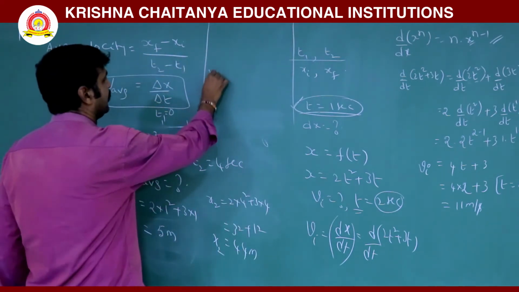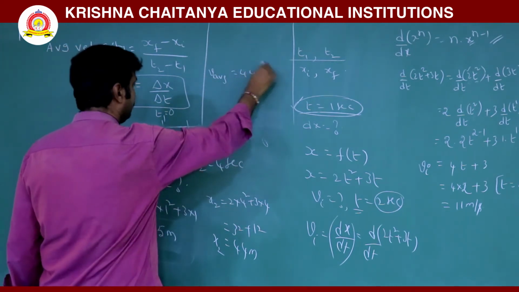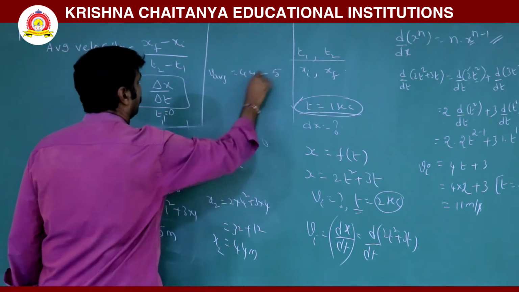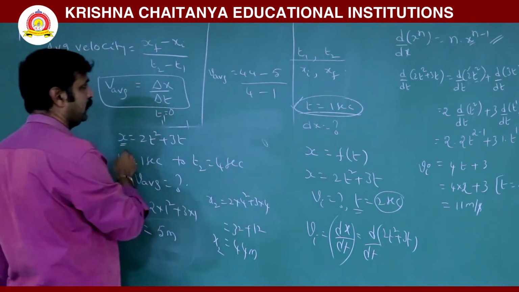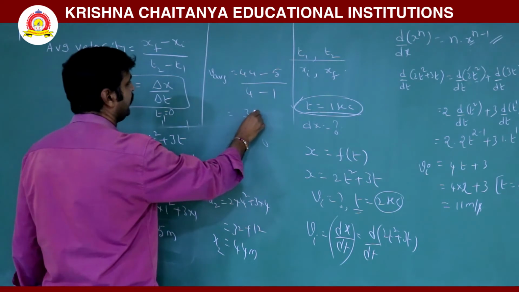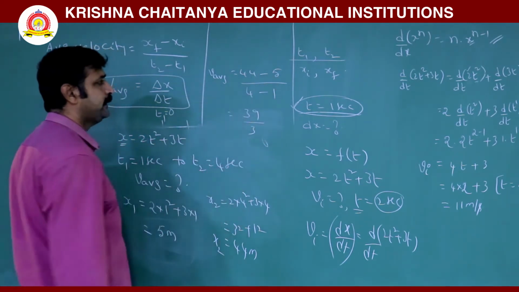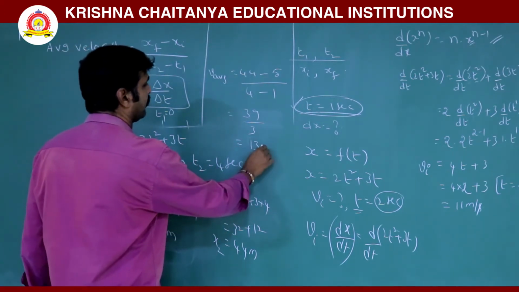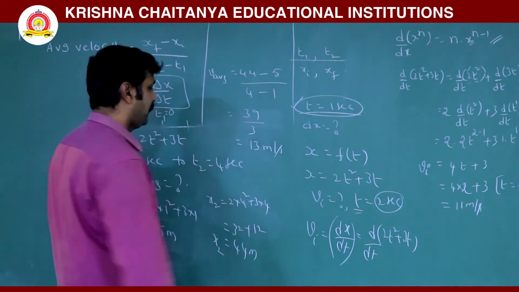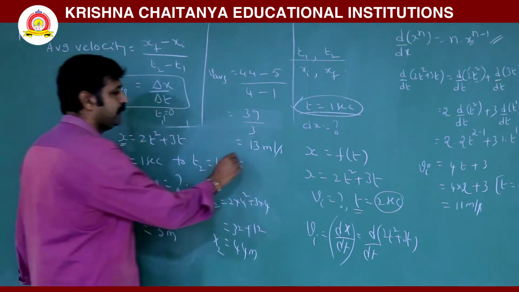Average velocity is x2 minus x1, 44 minus 5, by t2 minus t1, 4 minus 1. Now 44 minus 5 is 39, by 4 minus 1 which is 3, that is 13 meter per second. So this is average velocity.